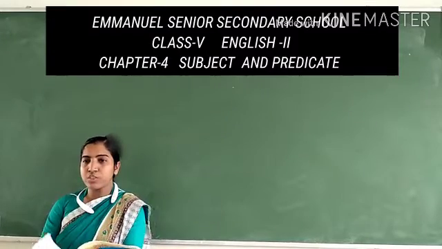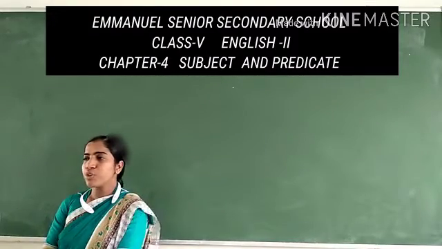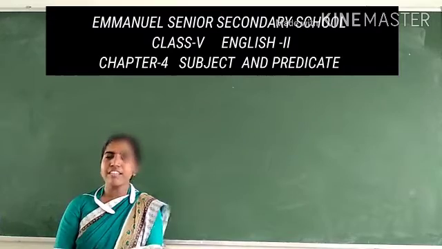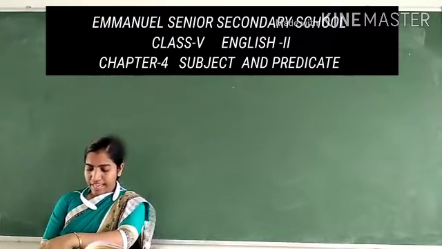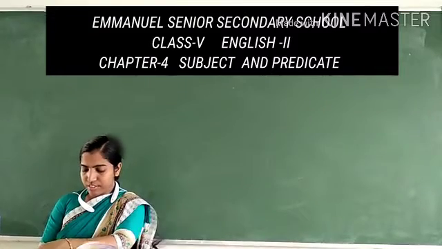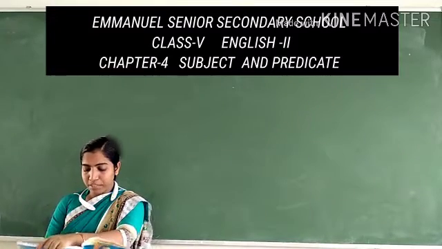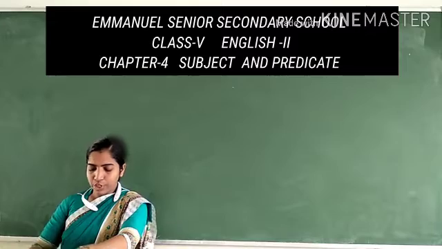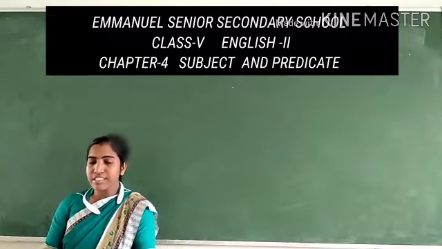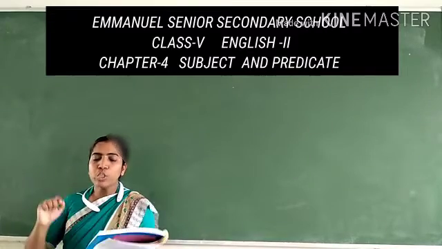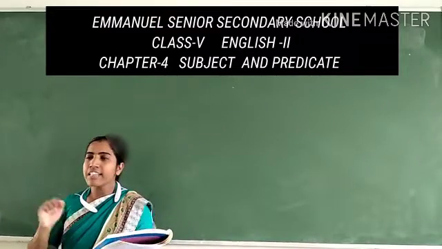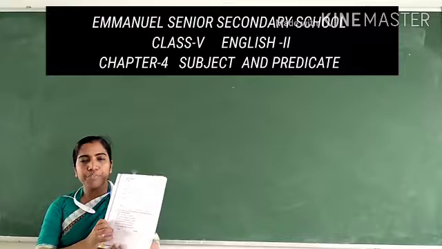So I think you understood exercise E also. Now let's go to exercise F. Pick out the subject and the predicate in the following sentences and write them in the table below. So in this what you have to do is, there are 6 sentences given there. From the 6 sentences you have to choose the subject and the predicate and write in the different columns.